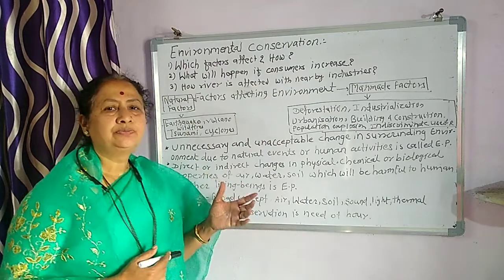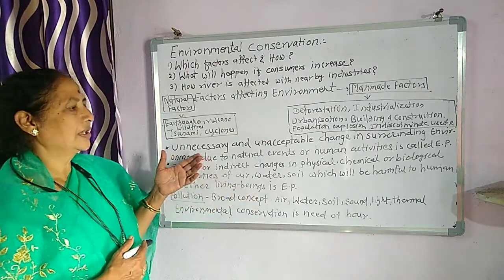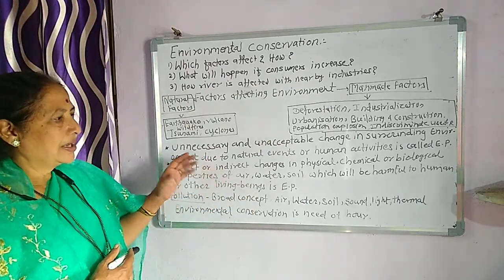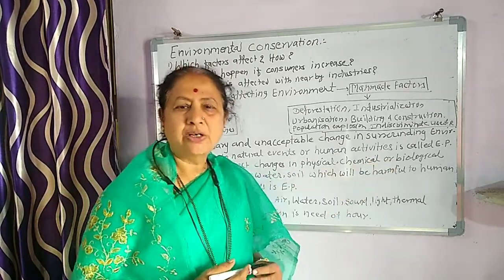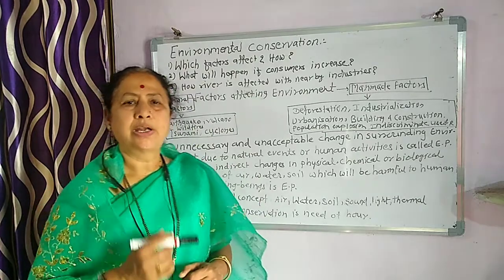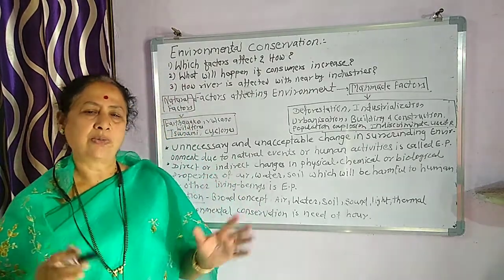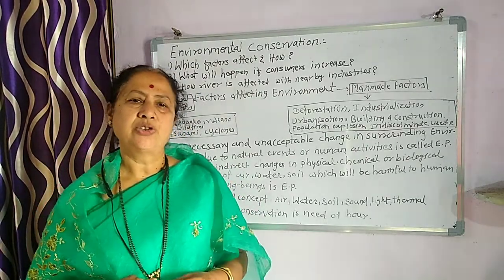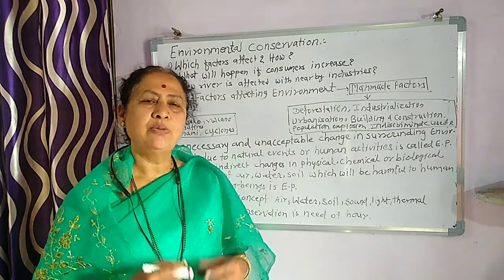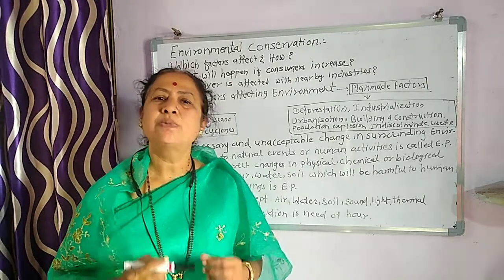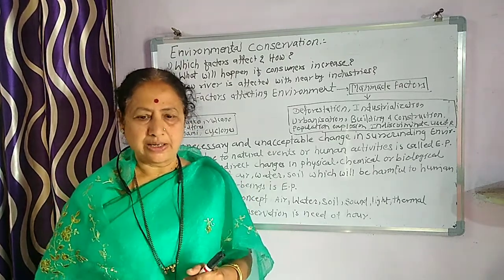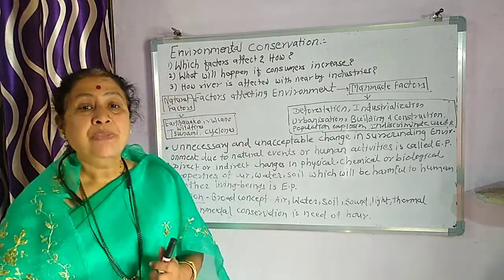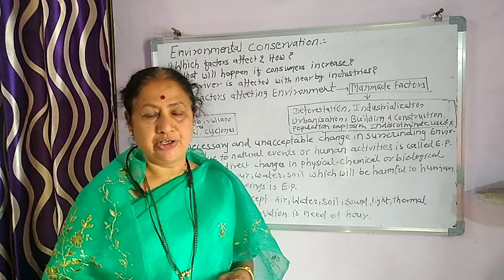Next important thing: what is meant by pollution or environmental pollution? We know all the time we are discussing several pollutions. Contamination in any way, in any material, that we call pollution. And we know that this pollution is brought about by several activities.